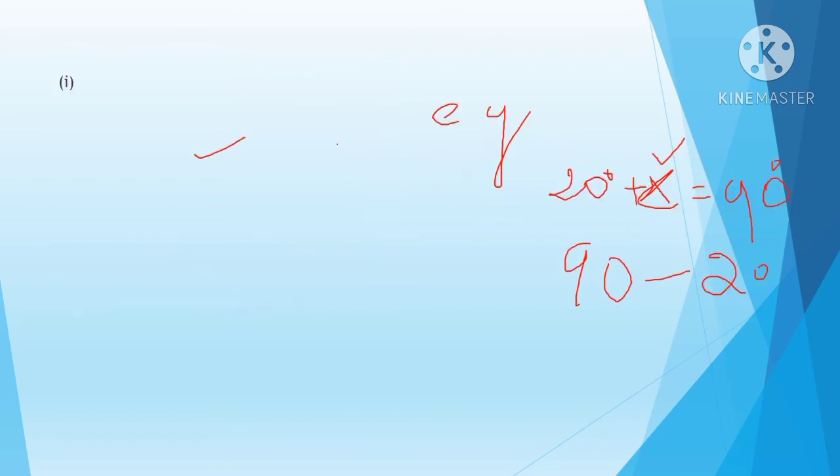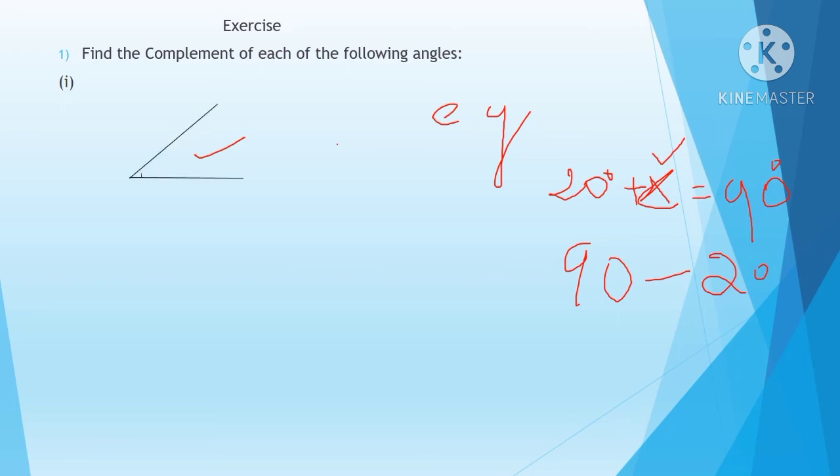The next is an exercise problems. So what is the first question? Find the complement of each of the following angles. You want to find the complement angles. So here one angle I have drawn and what is the angle measurement? 20 degree. What is the angle given in the question? 20 degree. You want to find the complement angle.